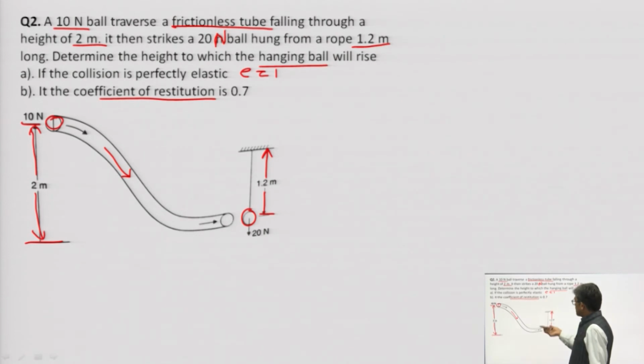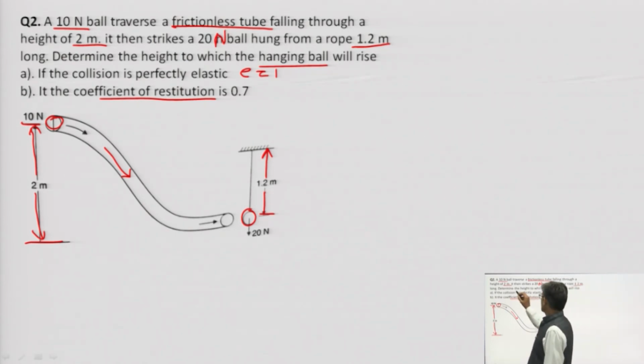No problem, the second equation will change, and the first equation will remain the same. So how do we proceed with this question? First we need to find the height.